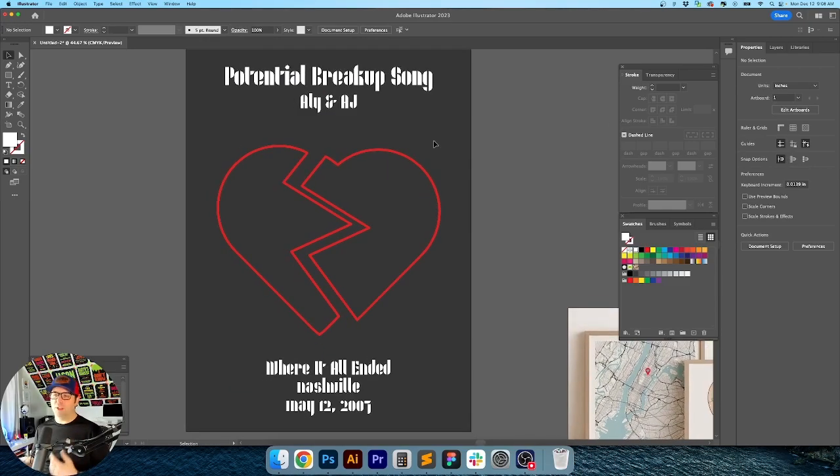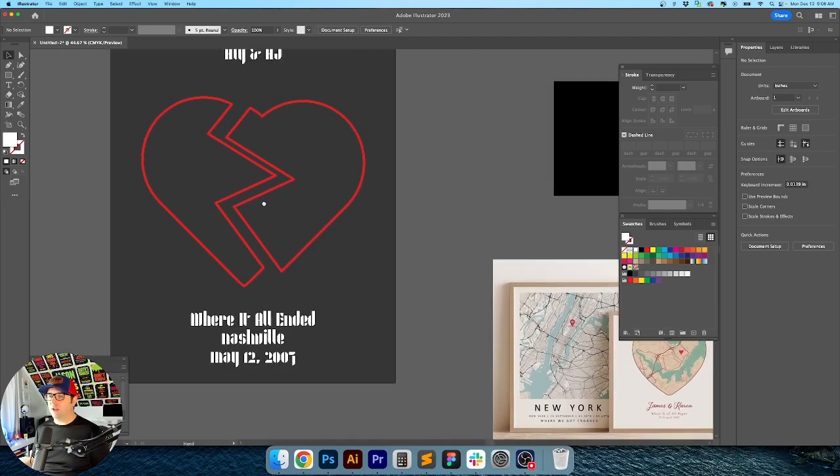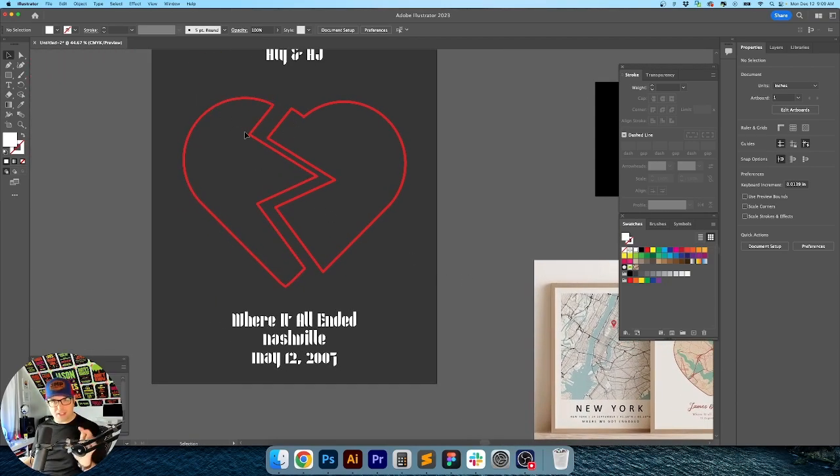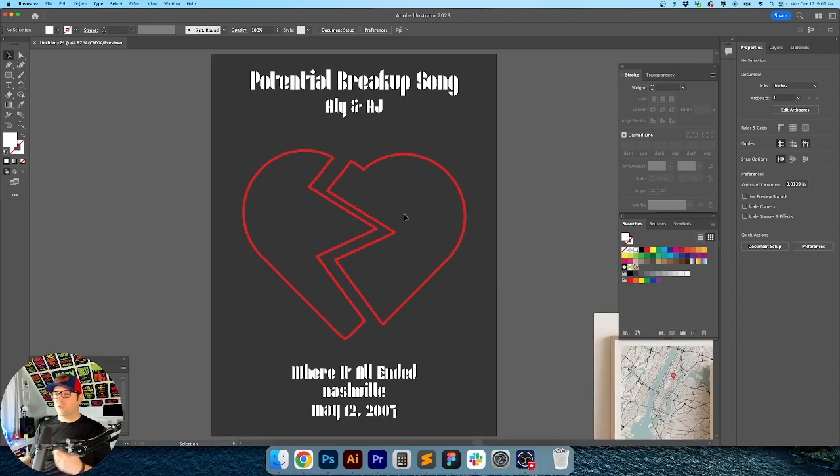All right, so I think this is really funny, and you could also extend this a little bit more. If you wanted to add a little bit more detail, you could do what this poster right here is doing. You could add in a little bit more of like the city streets and everything like that. If I were creating this for a customer, I would definitely go in and add those little details just to make it a little bit more funny and to make it a good contrast for the typical relationship posters that you see.